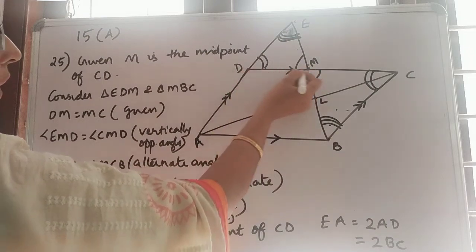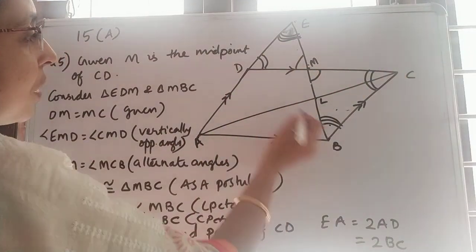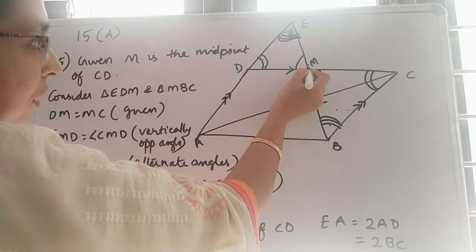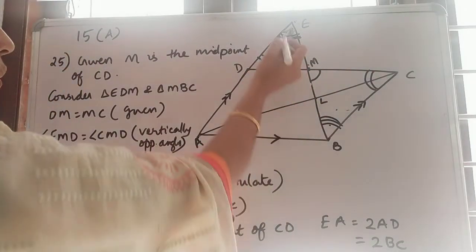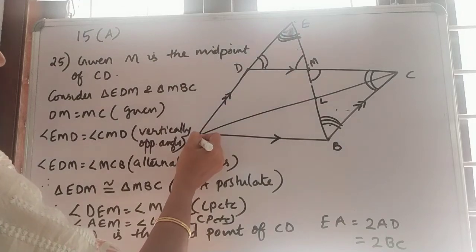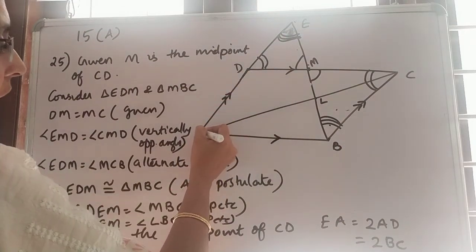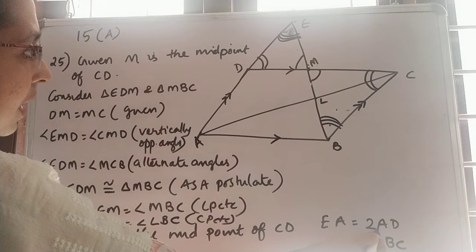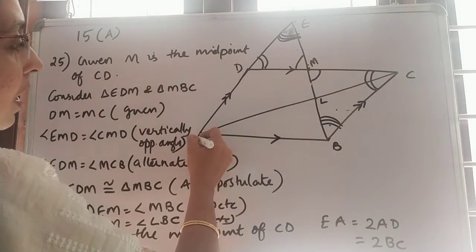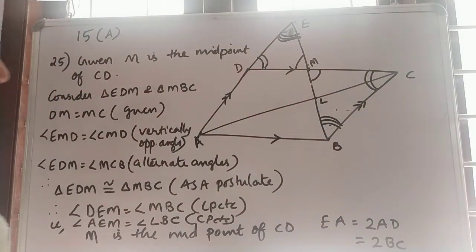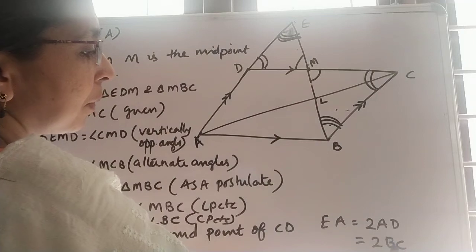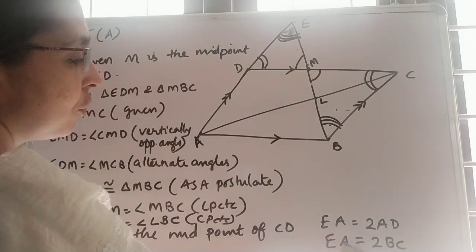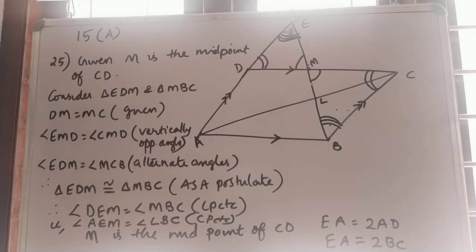AD and BC are equal since opposite sides are equal. Instead of AD we can write BC. So EA is equal to 2BC.